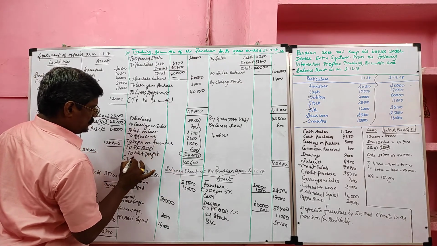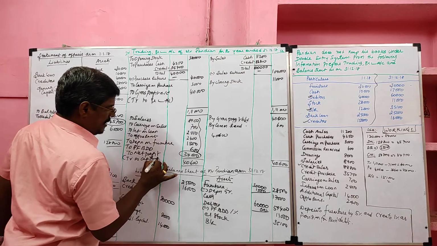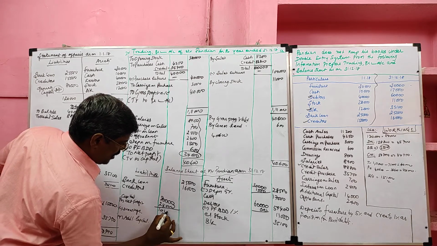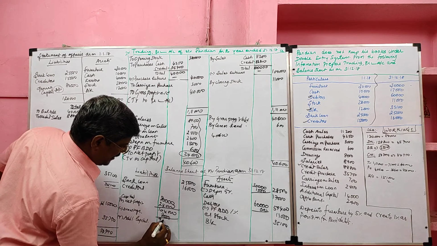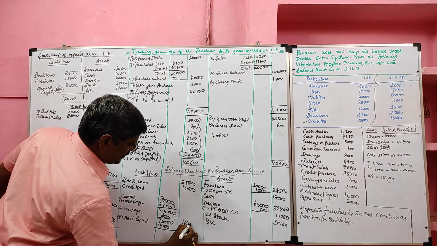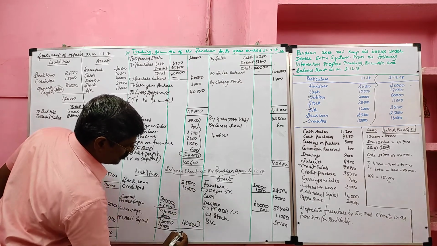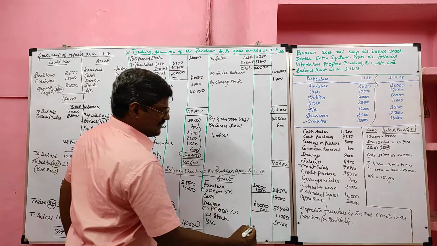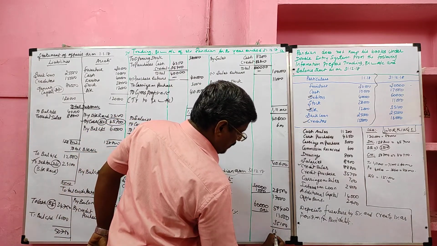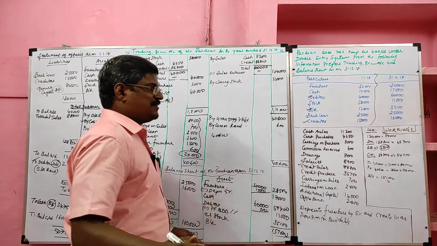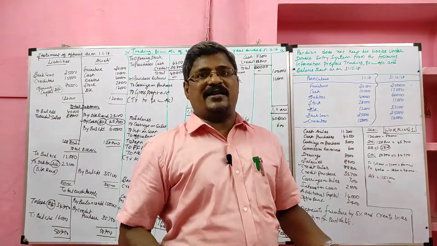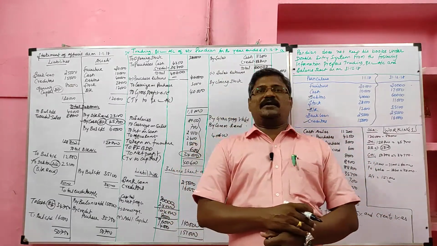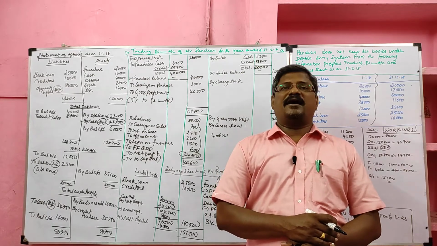Net profit is transferred to capital account. It will be added with the capital. 1,04,000, deduct drawing 96,000, then add this 1,10,000. So the total of the liability side 1,51,000, total of the asset side 1,51,000. Students, we completed trading profit and loss account and balance sheet under the conversion method. In next class we will solve a different problem. Till then, bye and thank you.